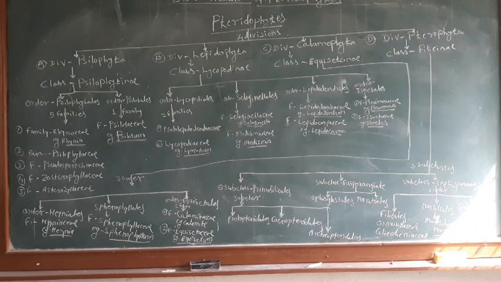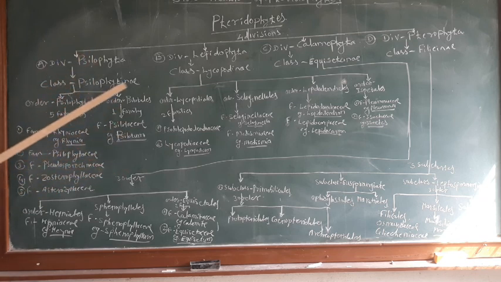The division Psilophyta is divided into the class Psilophytopsida, and the order Psilotales includes the family Psilotaceae, and the important genus is Psilotum also.